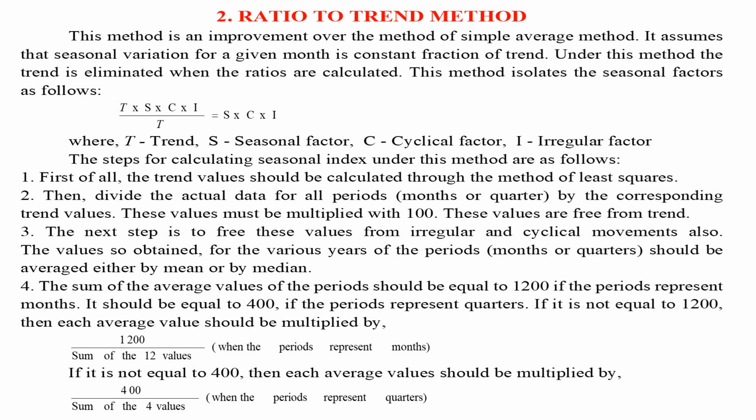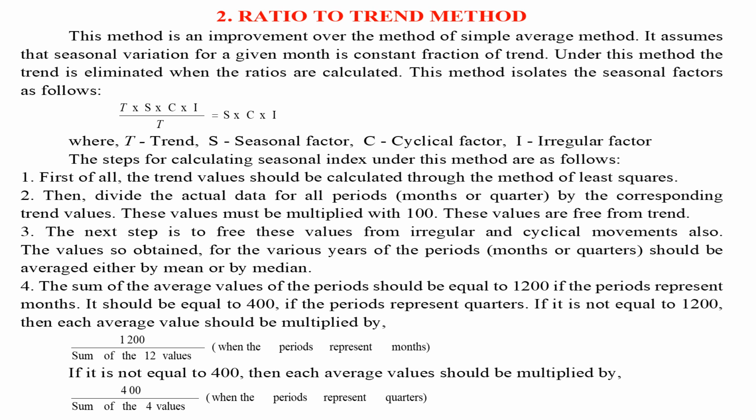The steps for calculating seasonal index under this method are as follows. 1. First of all, the trend values should be calculated through the method of least squares. 2. Then, divide the actual data for all periods, months or quarters, by the corresponding trend values. These values must be multiplied by 100. These values are free from trend.